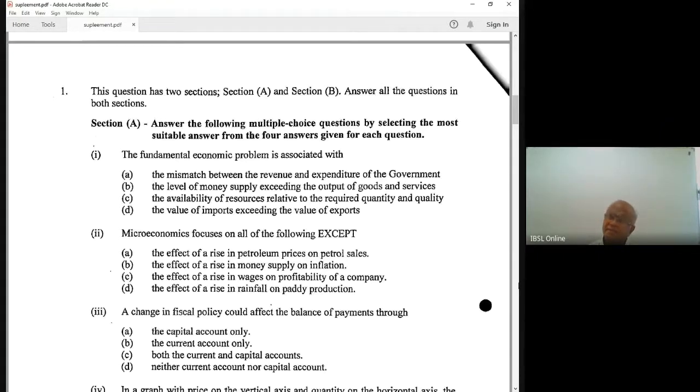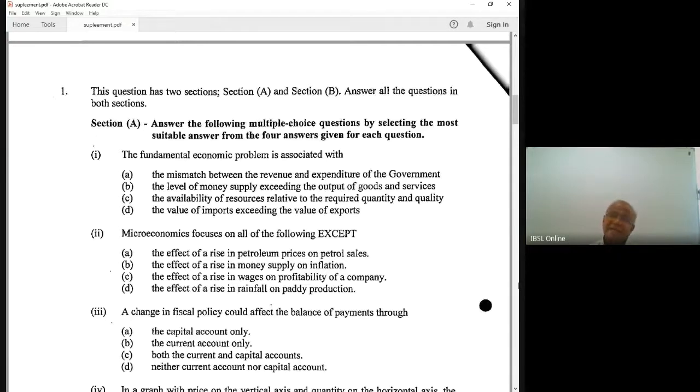Then in the next chapter we discussed demand and supply: theory of demand, demand curve, supply curve, equilibrium price and quantity, and shifting of the demand and supply curves. The demand curve can shift up or down due to changes in other factors, and the supply curve can likewise shift due to changes in other factors that may affect it. You have to know about these things, right?